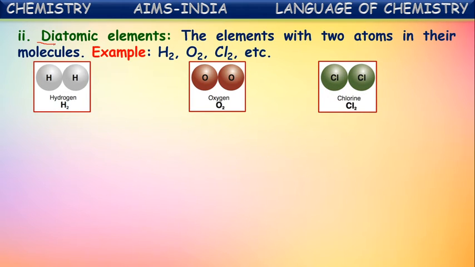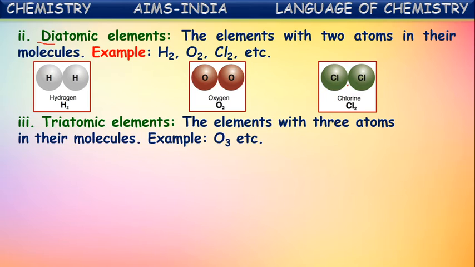These are elements which have two atoms in each molecule. The hydrogen molecule has two atoms, the element oxygen also has two atoms in its molecule, and chlorine also. So in this way, the elements which have two atoms in their molecules are considered diatomic elements.